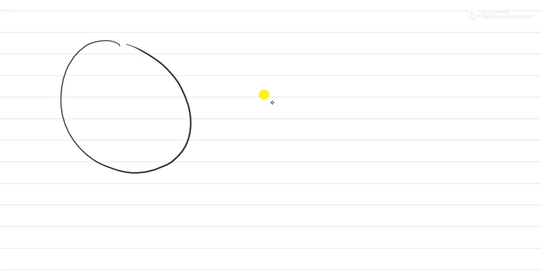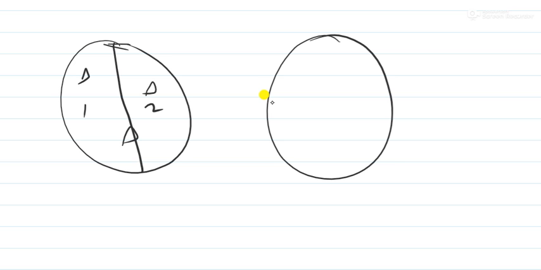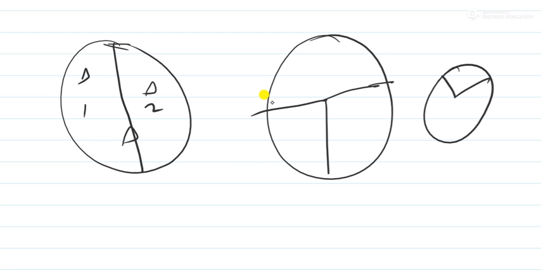Suppose this is a pizza, and two people are supposed to eat it. If one pizza is to be divided among two people, they can simply cut it into half and divide it, 1, 2. Correct? Now suppose a third person enters into the picture. If one pizza is to be divided among three people, the pizza is to be divided up appropriately. It can be divided like this, or it can be divided like this.